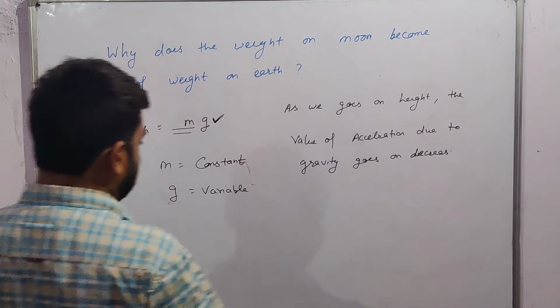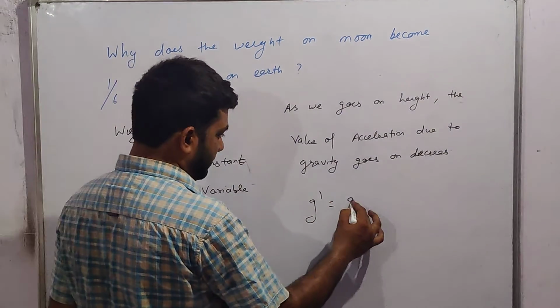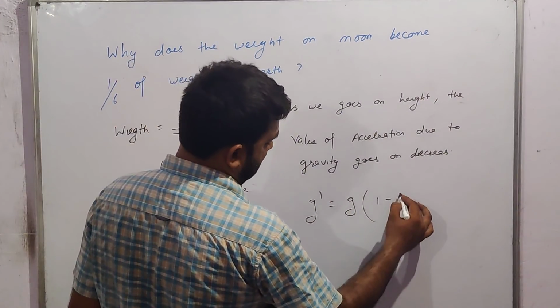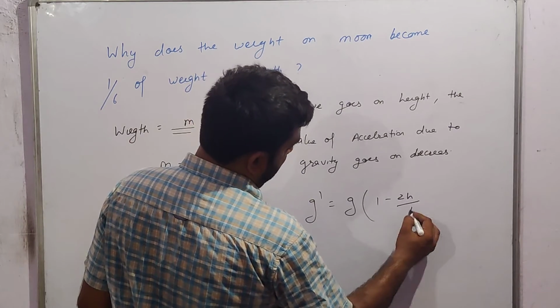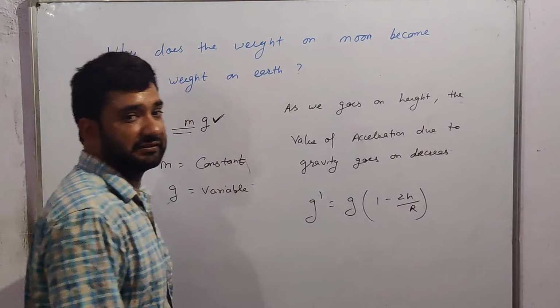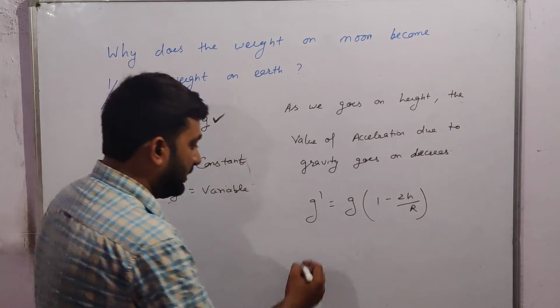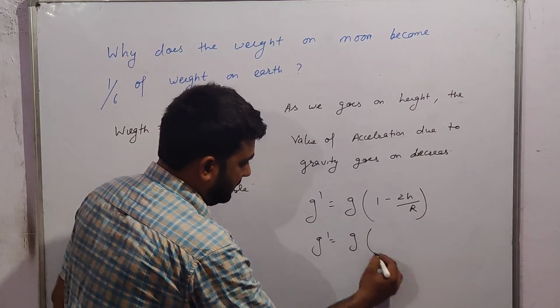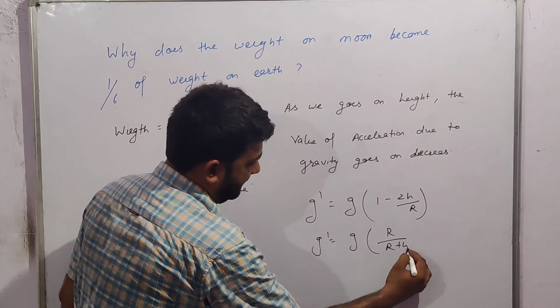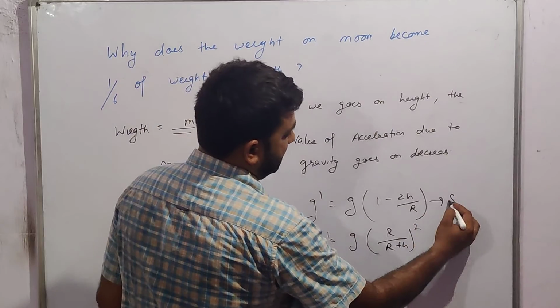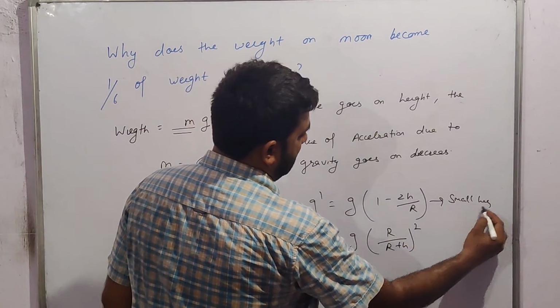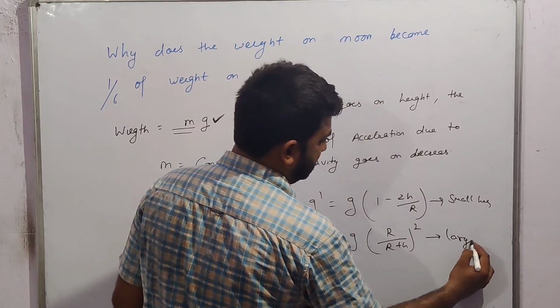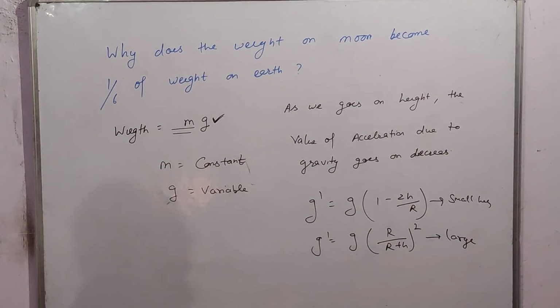For that we will discuss a formula. g dash is equal to g into 1 minus 2h upon r, and g dash is equal to g into r upon r plus h whole square. The first is for small height and the second is for large height.